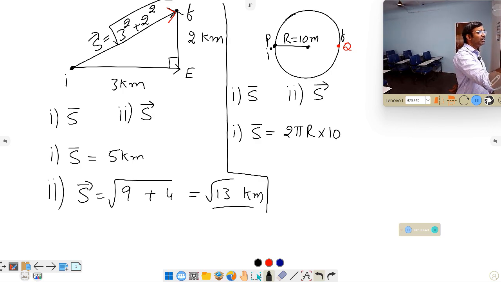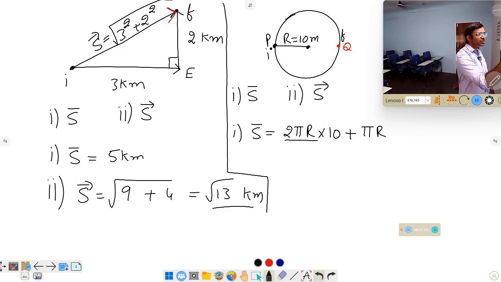So totally, starting from P to reach P after 10 rounds, this is the total distance he covered first. And not only that, he did not reach P, he reached Q. So after 10 rounds, he started from P again. That means he reached Q here. That means this is another half of the circle. Total circle is how much? 2 pi r. Half of the circle means how much? Pi r. This is the extra half circle he ran.